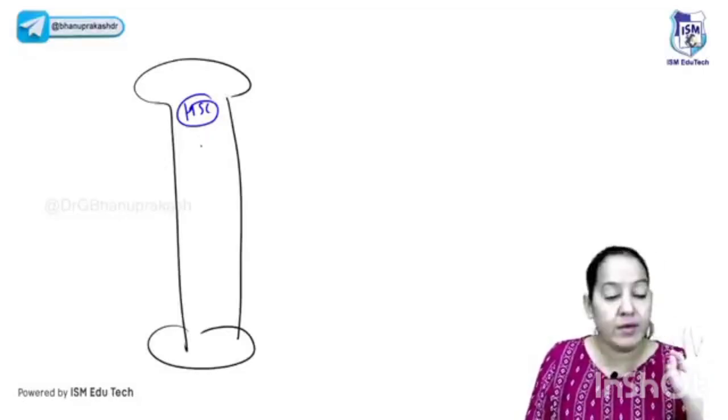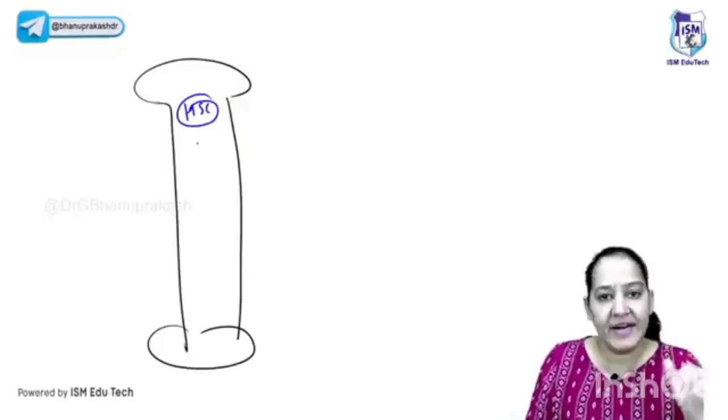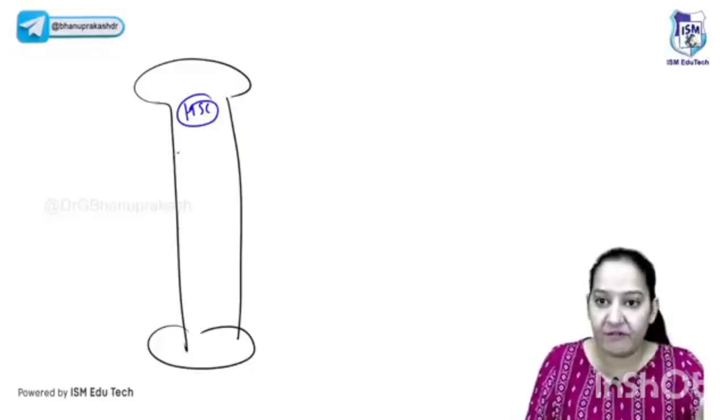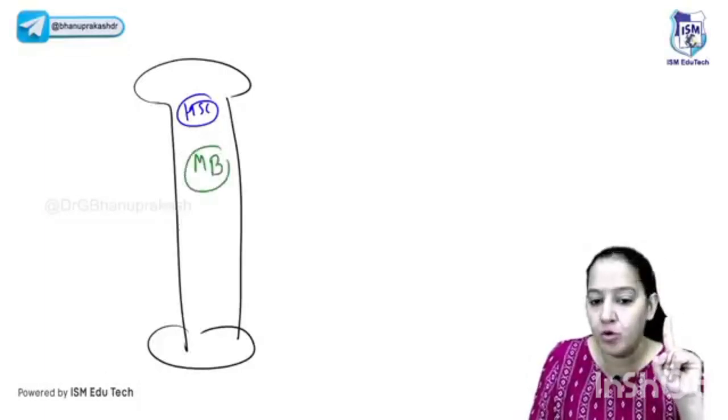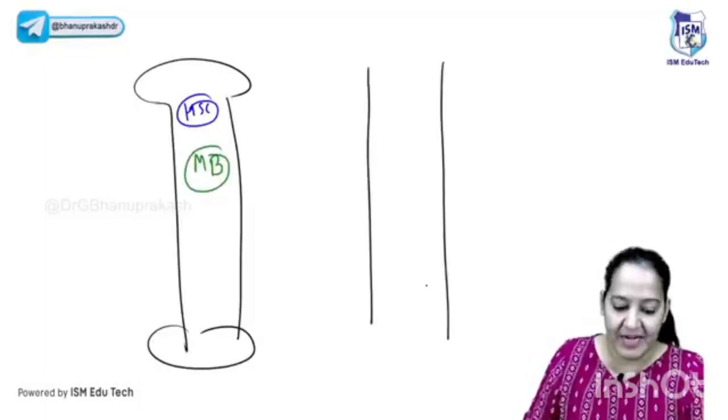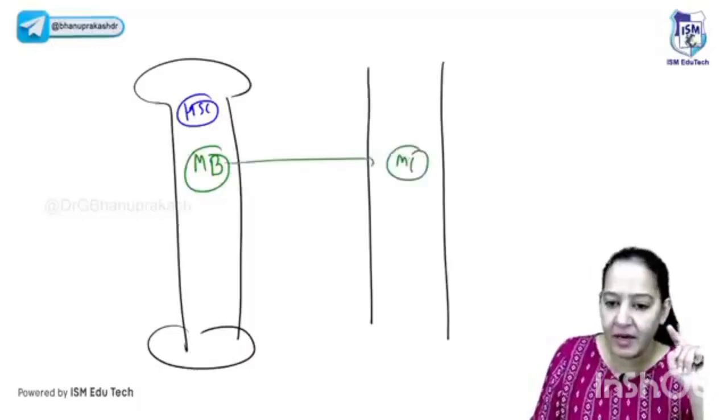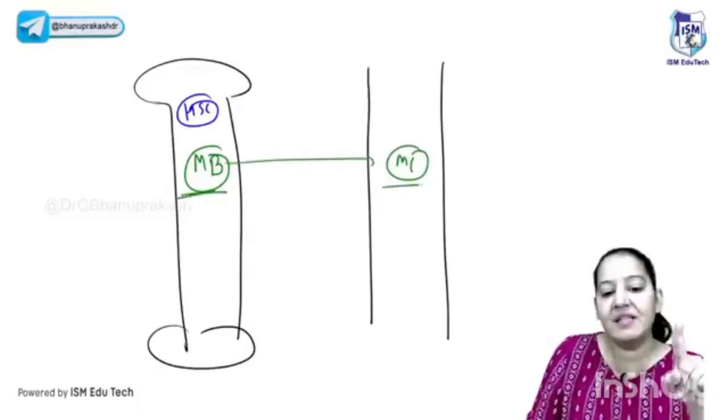There are 5 types of WBC. What are the 5 types of WBC? Neutrophil, eosinophil, basophil, monocyte, and lymphocyte. I am interested in monocyte because I am teaching you chronic inflammation now. So from the hematopoietic stem cell, monoblasts are formed. And this is the blood vessel. From the monoblast, monocytes are formed. These monocytes will come into the blood. In the bone marrow, these are known as monoblasts. In the blood vessel, these are known as monocytes.